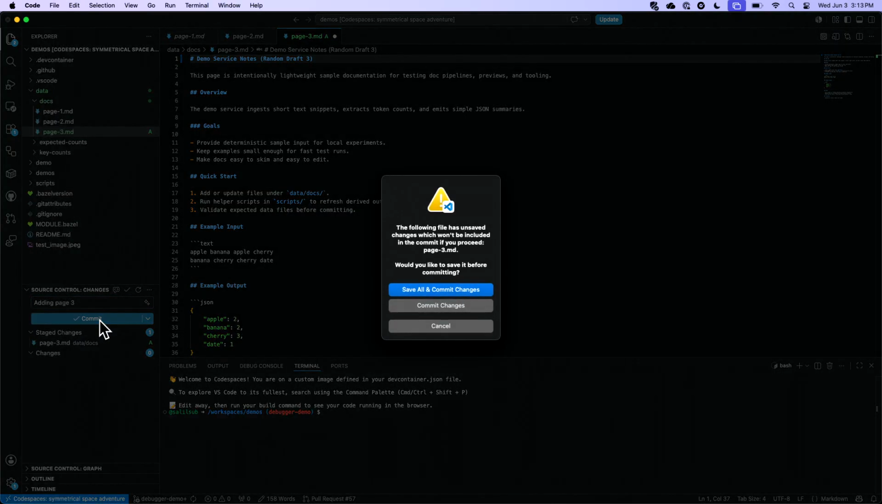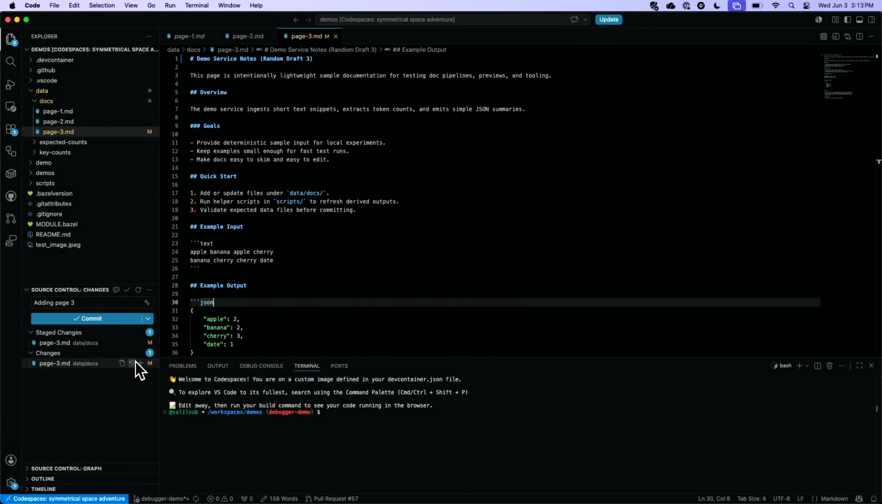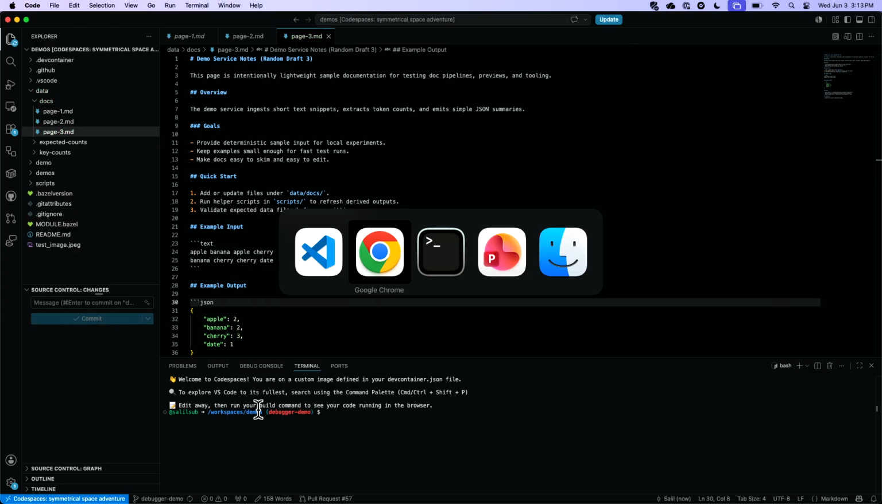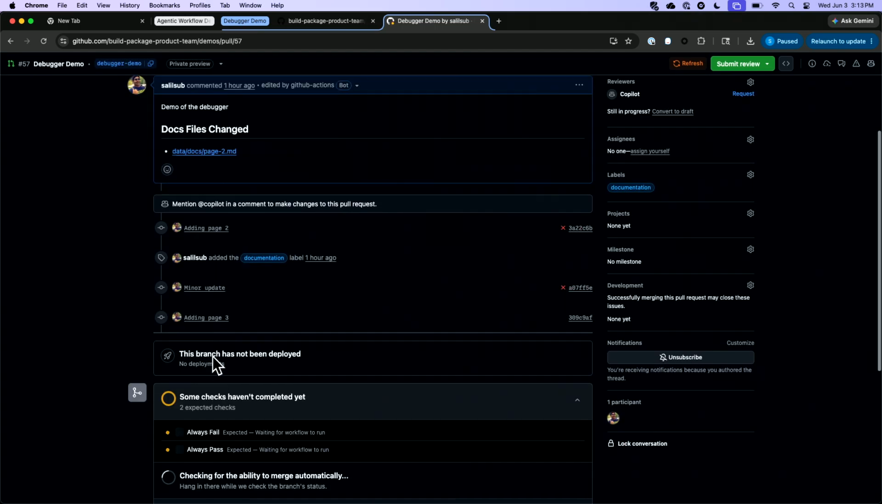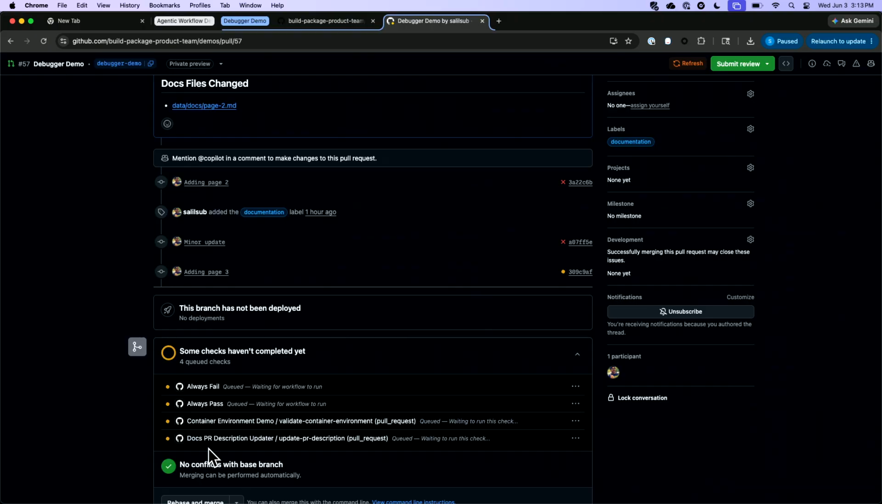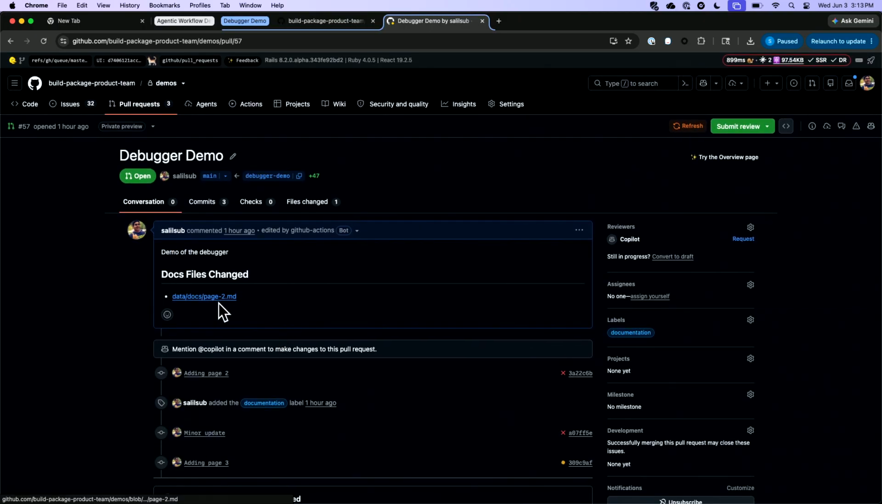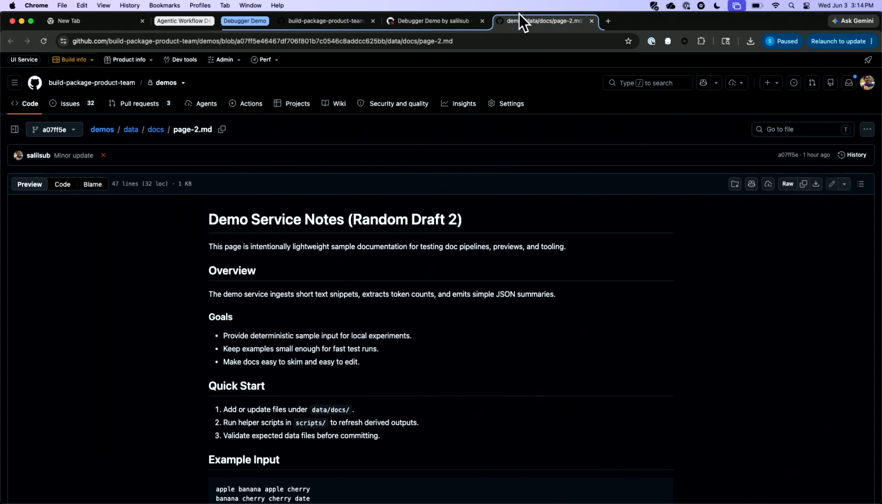I forgot to save this. So let's save that. And commit this. And pop it up. And if we go back to this particular PR, we're going to see some of these workflows are running. So we want to see then page 3 as another link. Yep, we should see, so for example, this one, page 2, the link it points to is this. It's just a better rendered version of it.